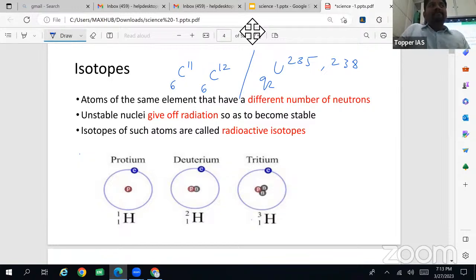Coal is a bad conductor of electricity, but graphite can conduct electricity. Coal is black in color. Most of you may love diamond, but diamond is made up of carbon.